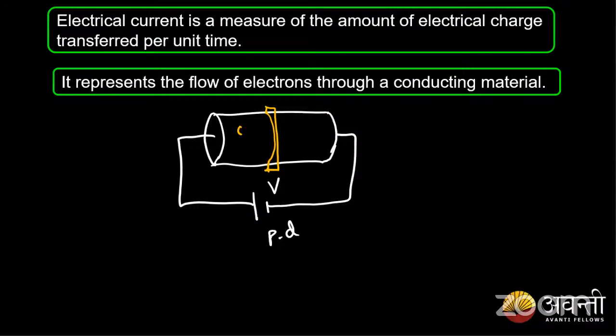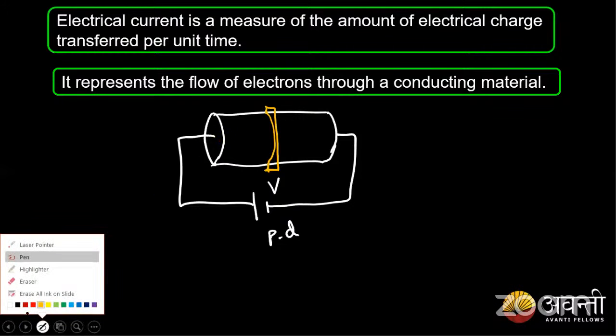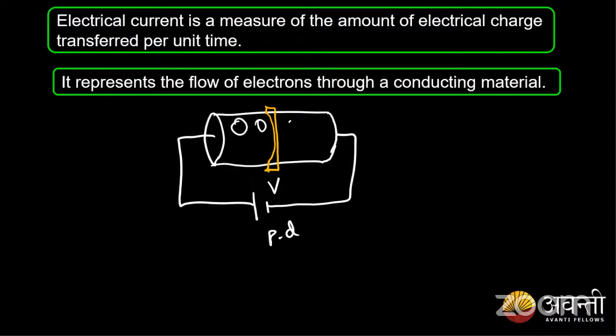So we know the metals, the conductors, consist of n number of electrons, right? So we have many electrons inside a conductor. So let's consider those conductors. We have a number of atoms present inside a conductor. Now these conductors have n number of electrons. However many atoms there are, those many electrons will be present. Now when I connect a potential, what happens to this? So what should happen here when I connect a conductor?